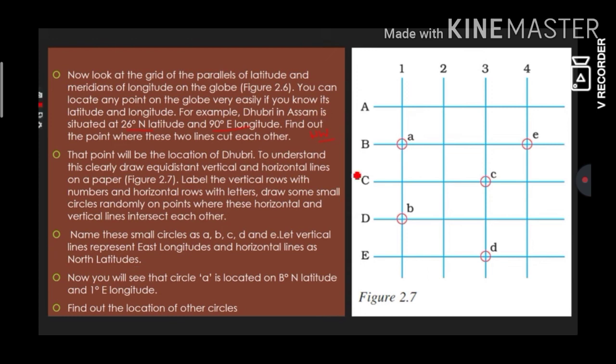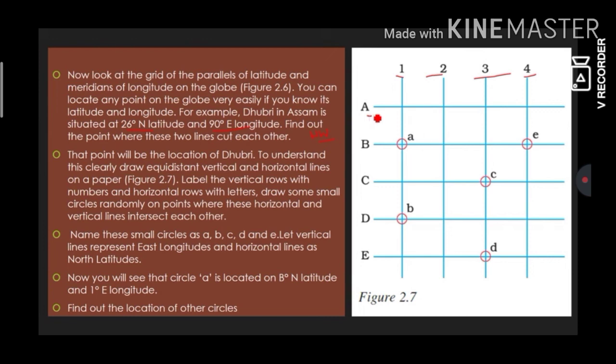To understand this clearly, draw equidistant vertical and horizontal lines. Already I have done it. Label the vertical rows with numbers. Done. 1, 2, 3, 4. Draw some circles randomly on points. Yes, done. Now let us name these circles A, B, C, D. Done. Now these are latitudes and these are longitudes.